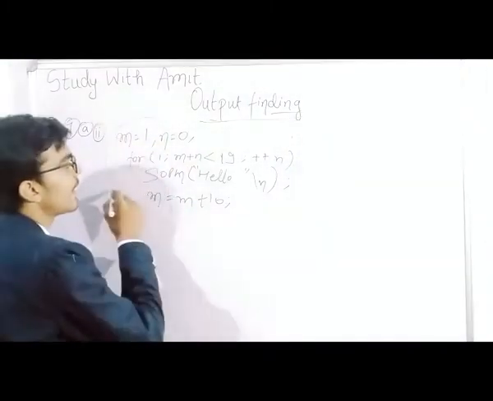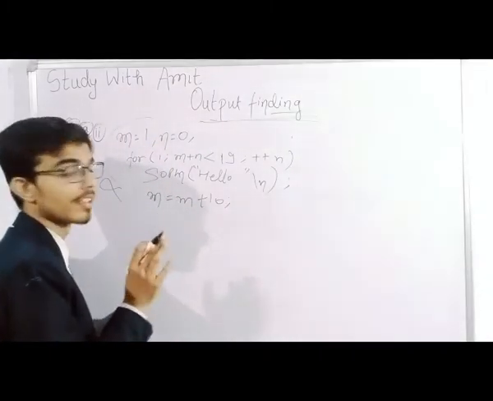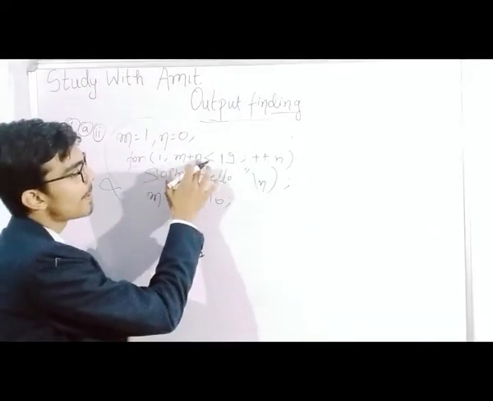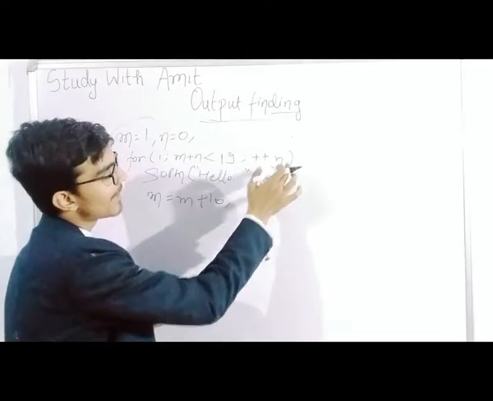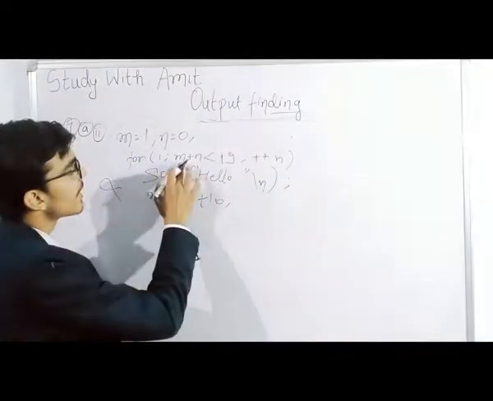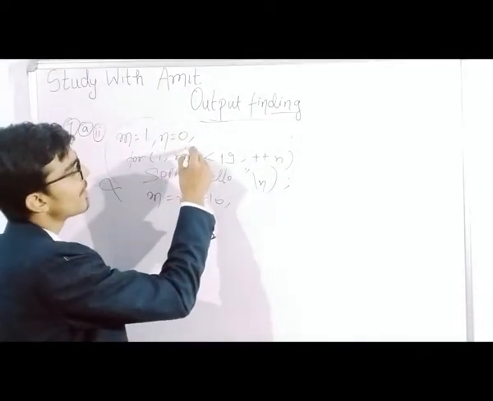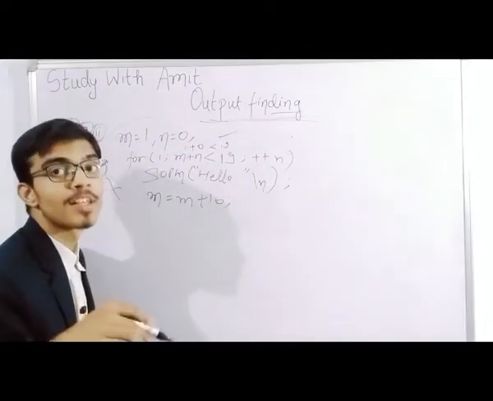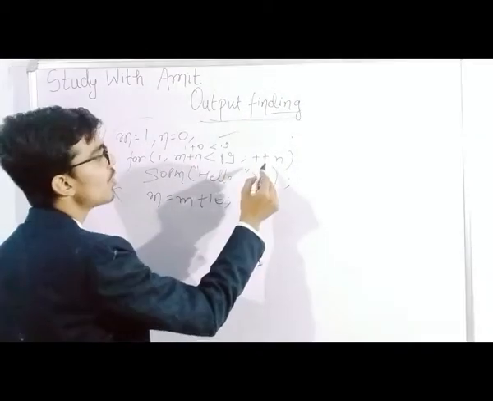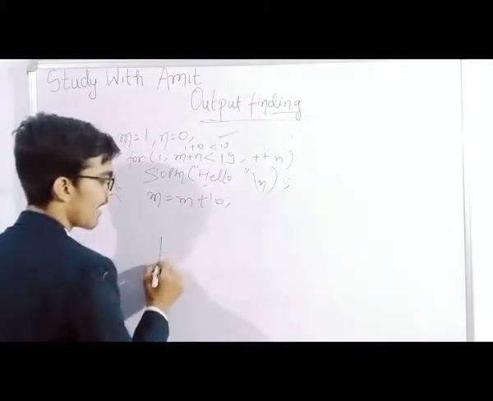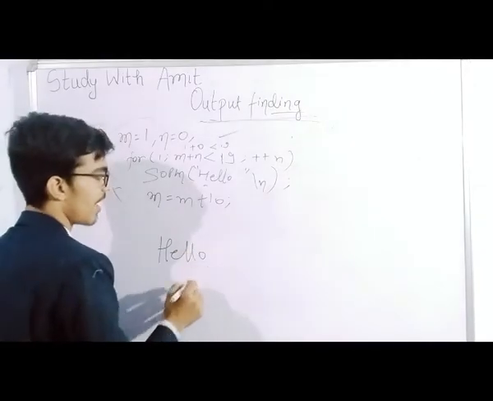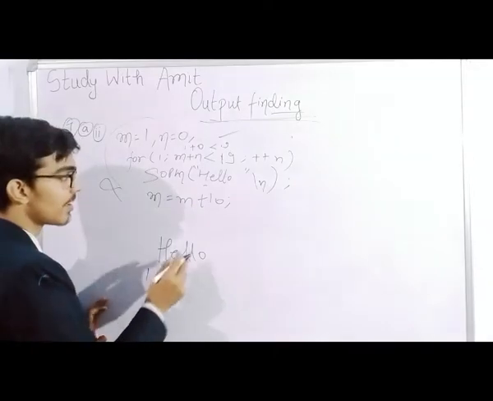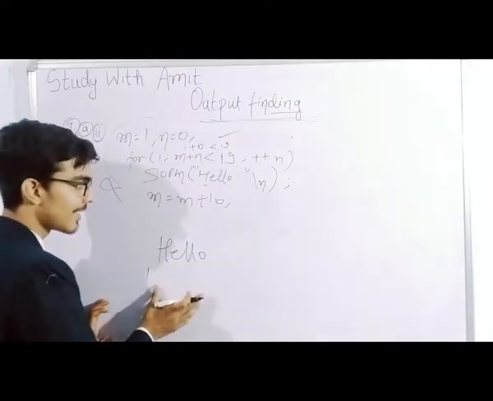Our next output finding is in this program. So we have to see what is written here. m is equal to 1, n is equal to 0. For loop: m plus n is less than 19. m plus n means 1 plus 0, which is 1. 1 is less than 19, true. So it will come here and print hello. And slash n will give a new line, so the cursor will be down.